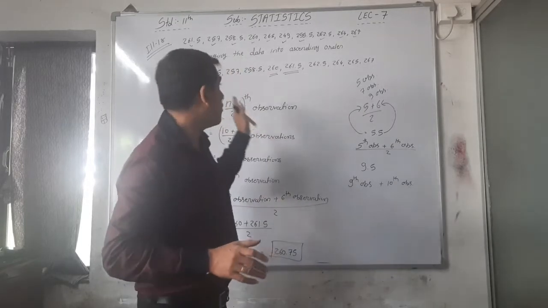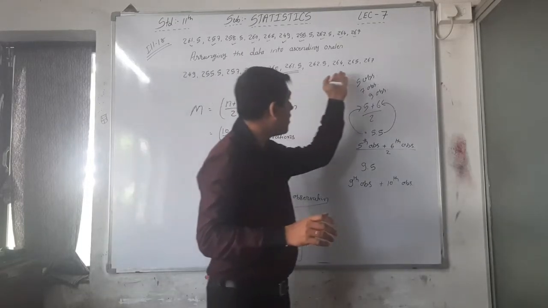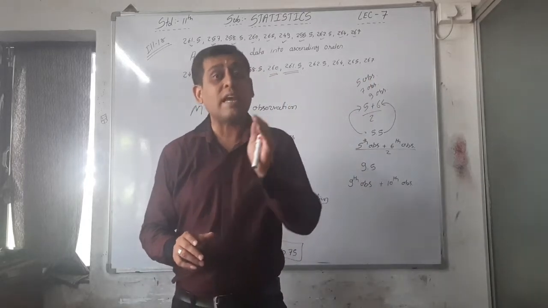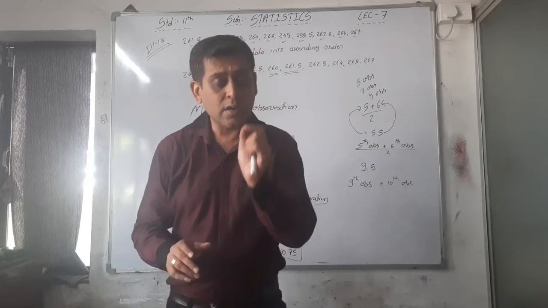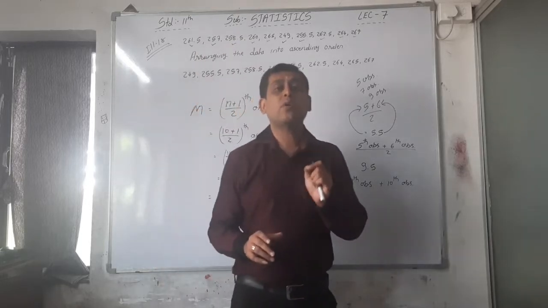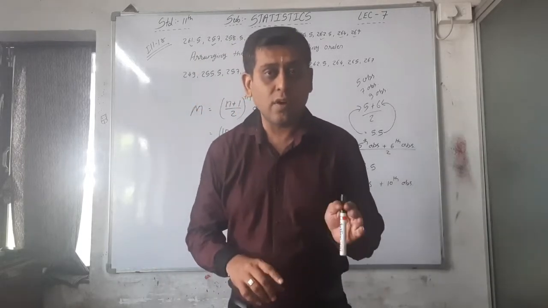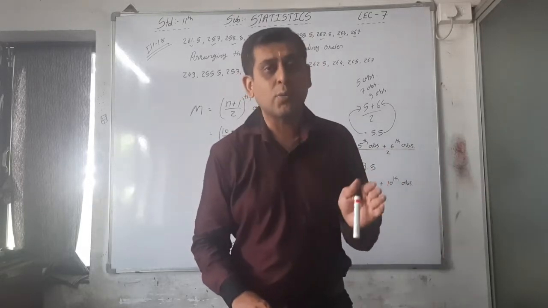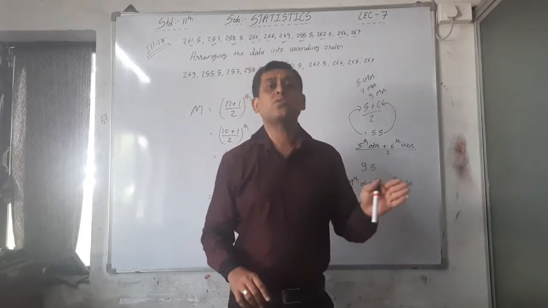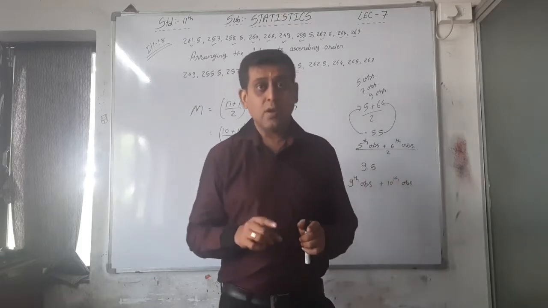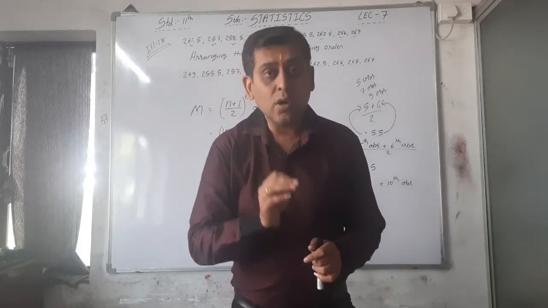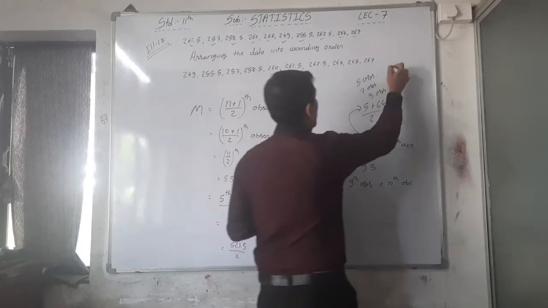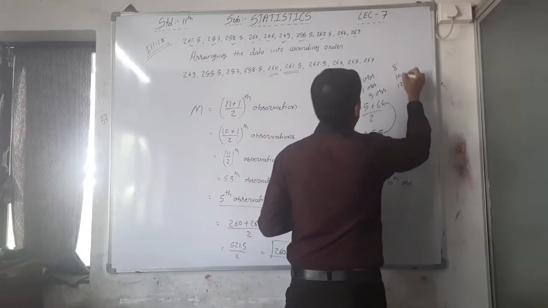But whenever we are given an even number of observations, that is 10 observations, 12 observations, 8 observations, right? The number of observations is important here. If they give an odd number of observations, then it is easy to calculate, as per illustration number 17.